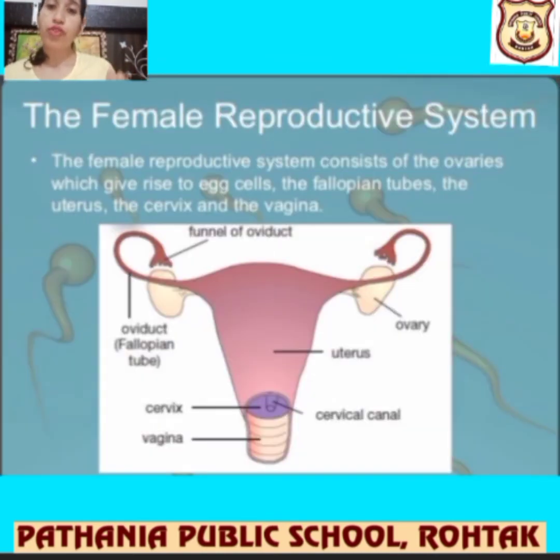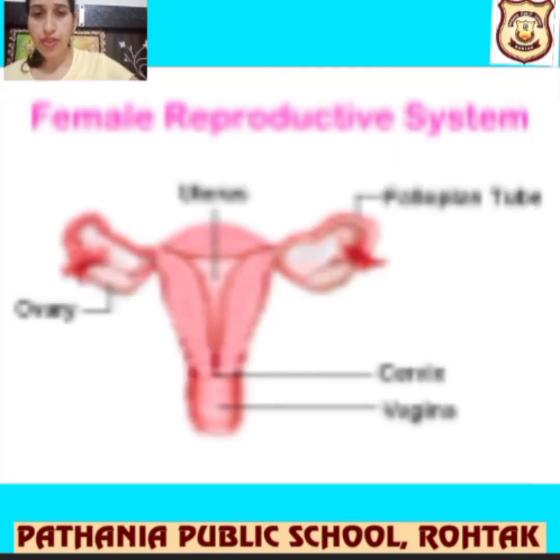Next, let's talk about the female reproductive system. The female reproductive system consists of the ovaries, which give rise to the egg cells, the fallopian tubes, the uterus, the cervix, and the vagina. This is the diagram that you have to remember. Let me clear it for you again with the next figure.